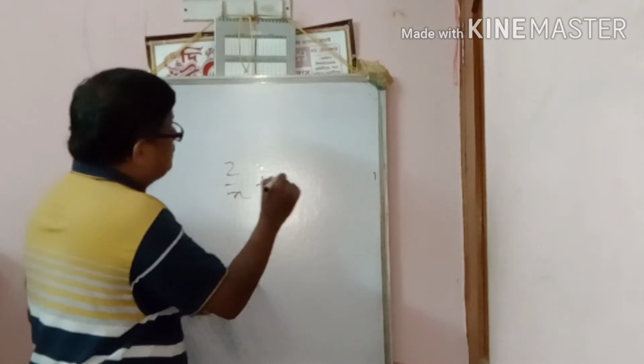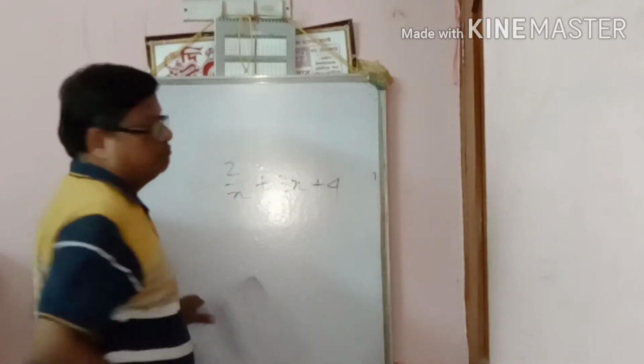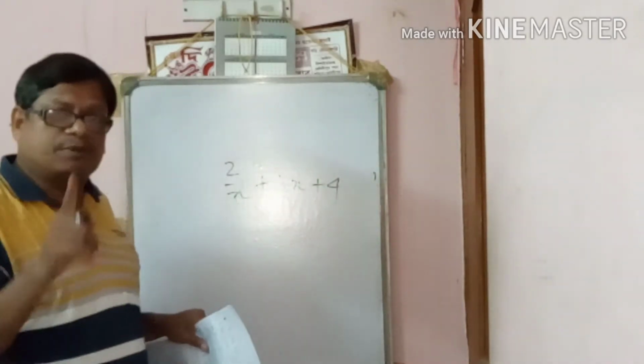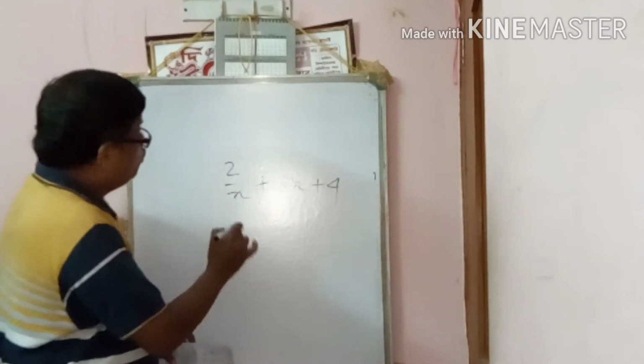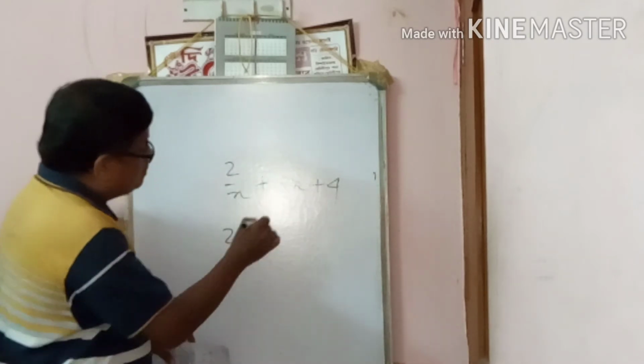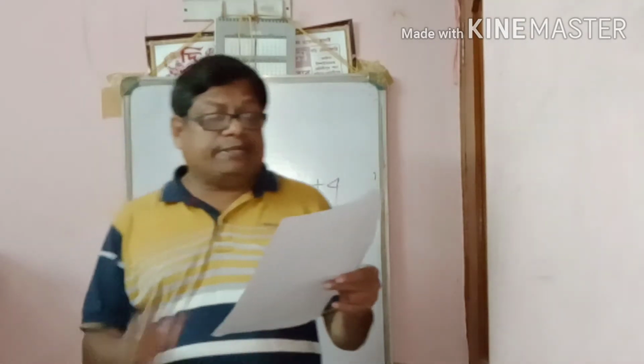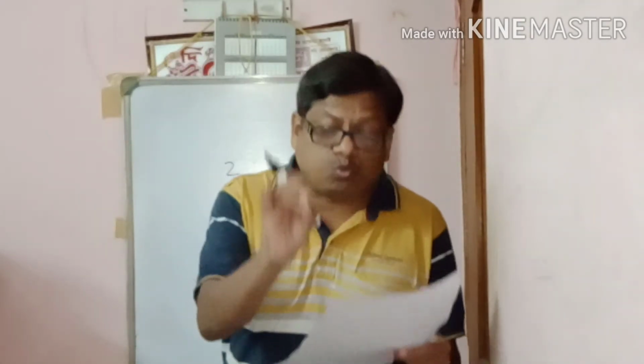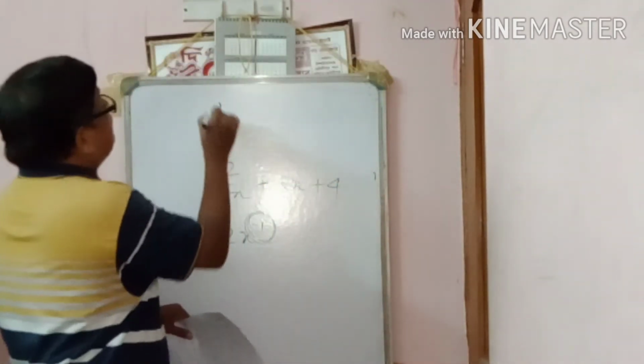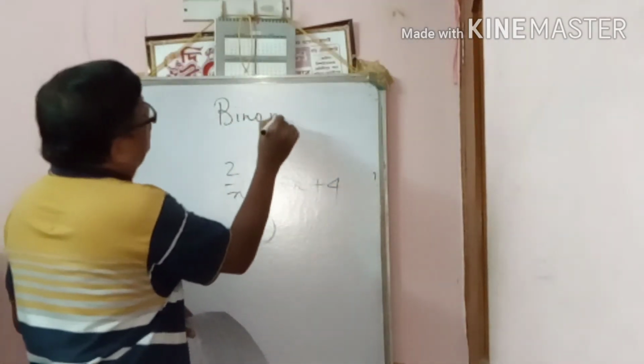Keep in mind, suppose 2 by x plus 3x plus 4 is not a polynomial. Here 2 by x is 2 into x to the power minus 1, and since a negative power is there, it is not a polynomial. So question number 5: an algebraic expression having two terms is called a binomial. The answer is binomial.